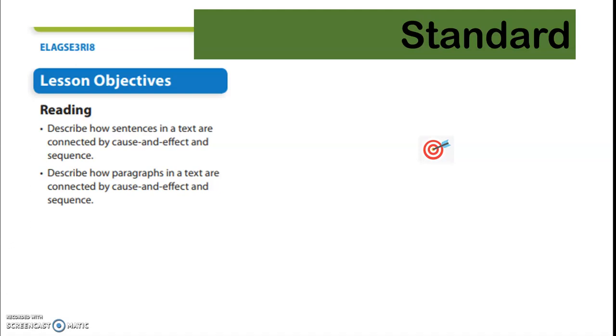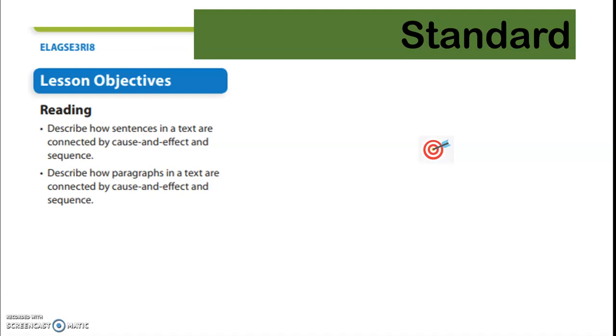Our standard for this week is RI 8. Describe how sentences in a text are connected by cause and effect and sequence. Describe how paragraphs in a text are connected by cause and effect and sequence.